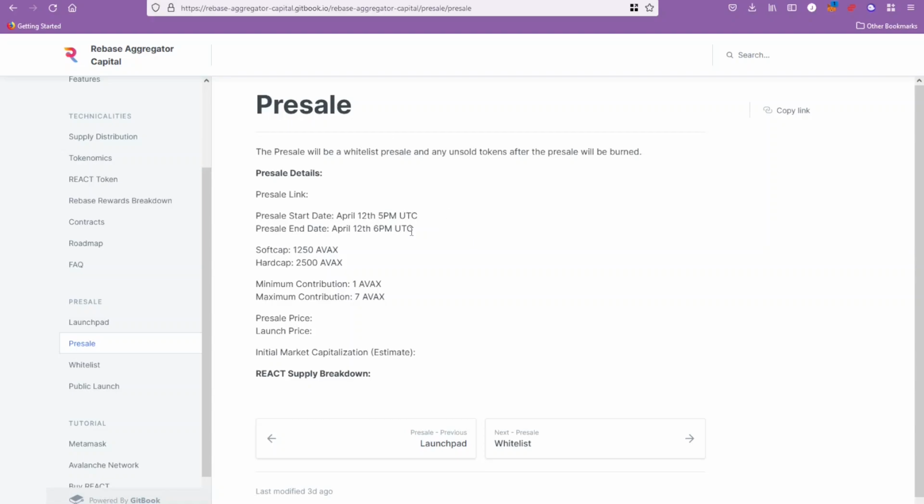Obviously even if you don't manage to get into the pre-sale, you can see here the hard cap is 2,500 AVAX, which at the moment works out to be roughly $200K. So this is actually going to be starting at a relatively low market cap if you think about the size of the project, because I do invite you guys to go over and check the Discord now.